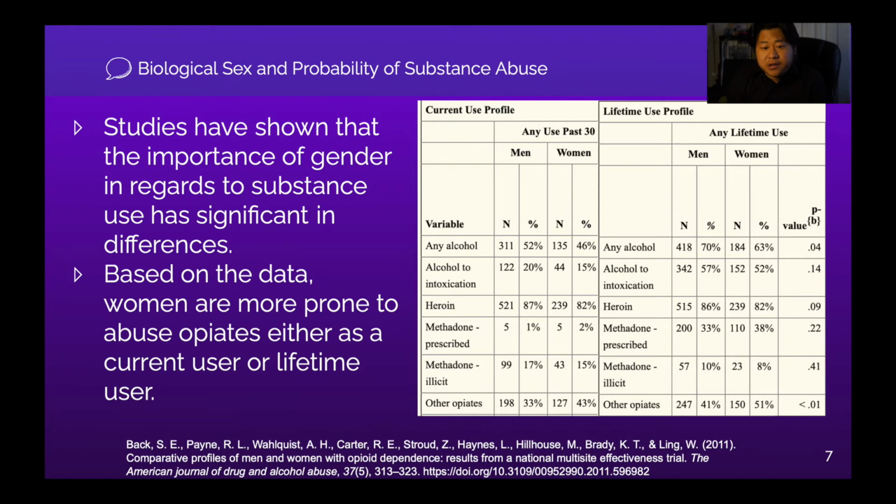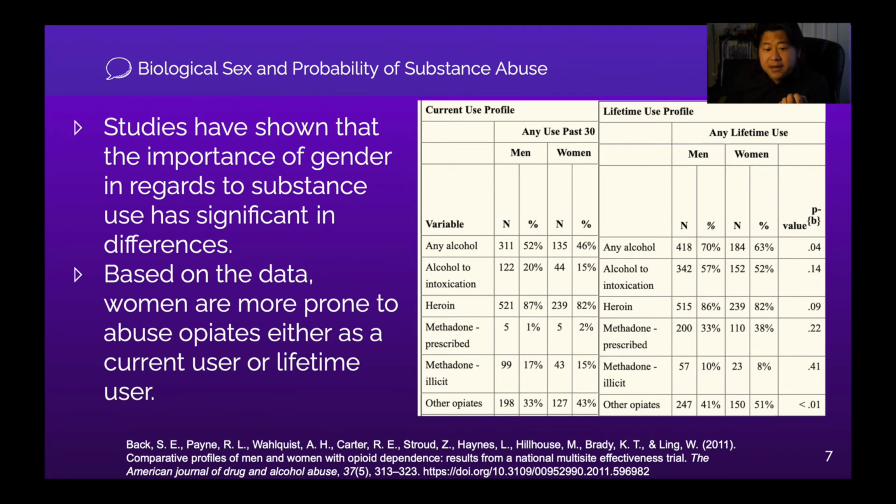To answer our next question, which I will repeat, what individual factors are involved in determining the likelihood of oxycodone addiction? In one study, they compared the difference in levels of oxycodone dependence between male and female. It was found to have significant numbers to prove that women were more susceptible to becoming addicted.